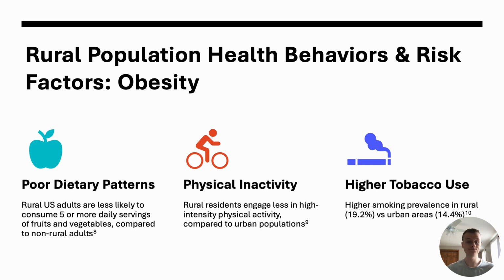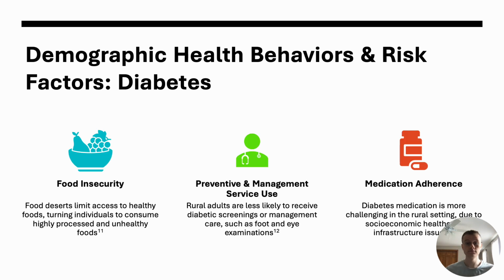Trends reveal rural adults are less likely to consume 5 or more daily servings of fruits and vegetables compared to non-rural adults. These same rural populations are less likely to engage in high-intensity levels of physical activity. Lastly, there is a large gap in tobacco use among these populations. While 19.2% of rural adults smoke cigarettes, only 14.4% of their urban counterparts do.